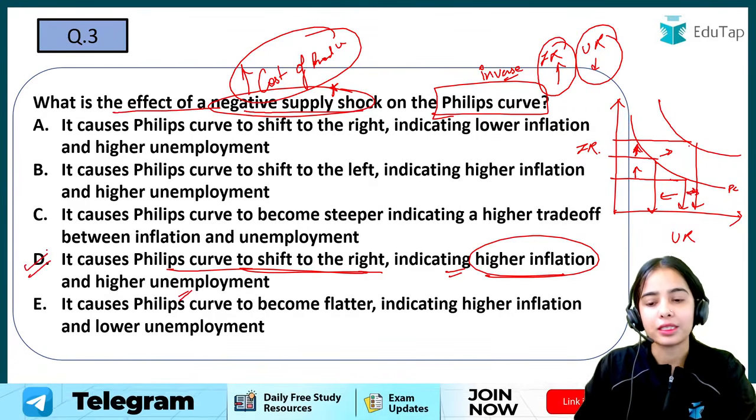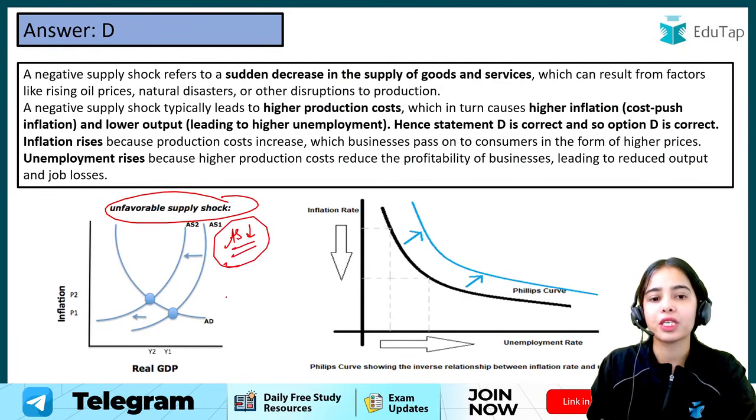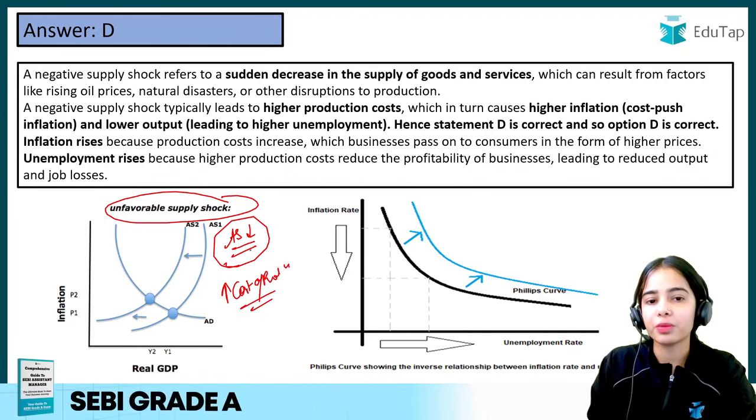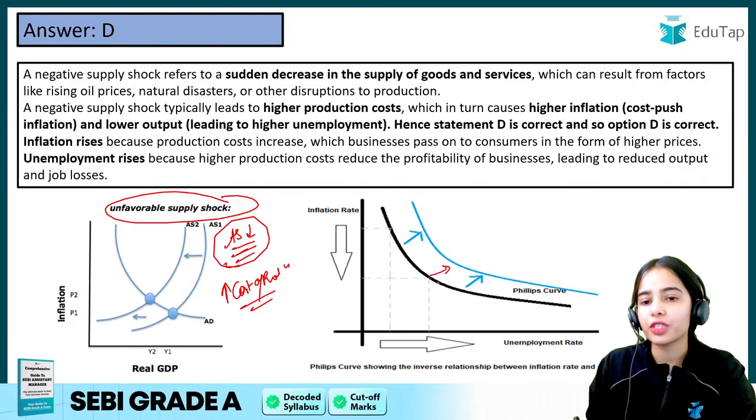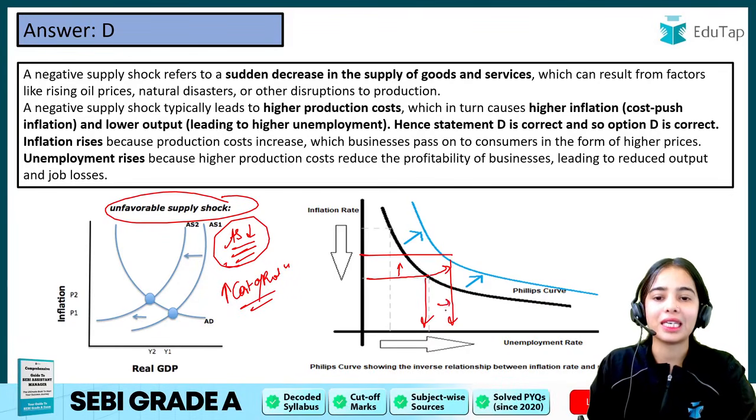Okay, so D is the answer. Remember that whenever there is an unfavorable supply shock, that means aggregate supply is decreasing because of the rising cost of production. So there is an unfavorable supply shock, the Phillips curve shifts rightward. That shows that with the increase in the inflation rate, the unemployment rate can also increase.